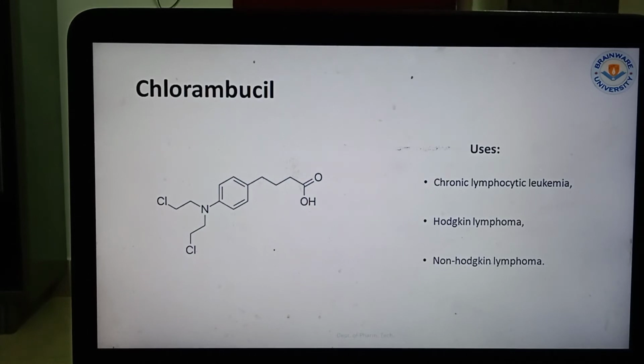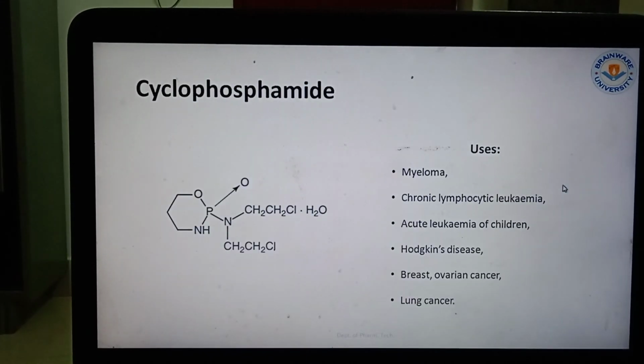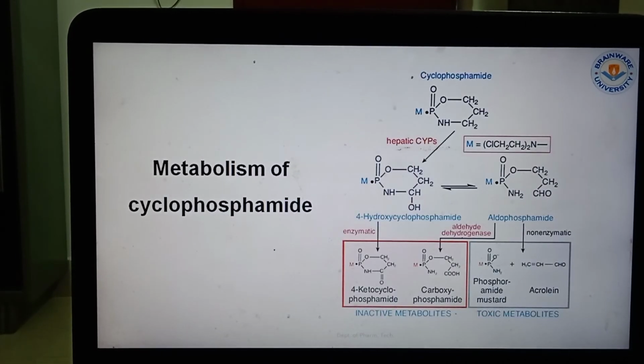Now coming to chlorambucil, that is another category of drug that works on chronic lymphatic leukemia, Hodgkin lymphoma and non-Hodgkin lymphoma. Now cyclophosphamide works on myeloma, chronic lymphocytic leukemia, acute leukemia of children, Hodgkin disease, breast and ovarian cancer. Cyclophosphamide contains oxygen and phosphorus in a 6-membered saturated ring. Mechanism of cyclophosphamide, here it is showing again, that it works through its metabolites. As a result, toxic metabolites cannot be formed.